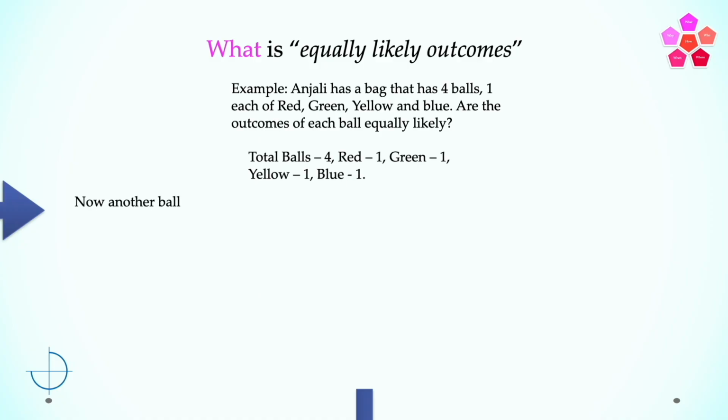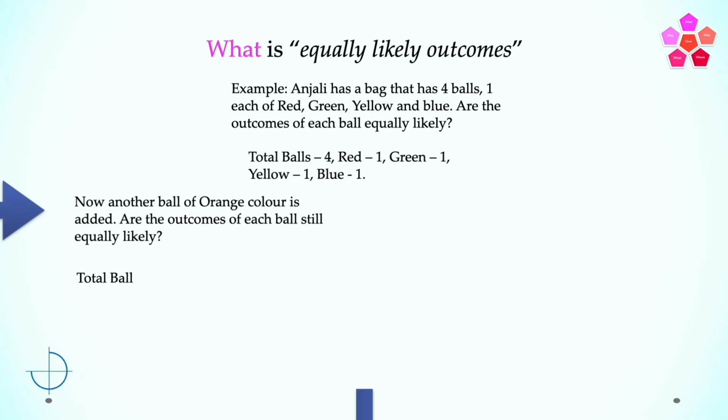Now, another ball of orange color is added. Let's assume that. So are the outcomes of each ball still equally likely? Total number of balls is 5. Now we have 1 red, 1 green, 1 yellow, 1 blue, and 1 orange. A new ball of orange color is added, and that color was not there before. So now when we pick any ball, the outcomes of each ball are still equal, 1 out of 5, as there are 5 balls in the bag.